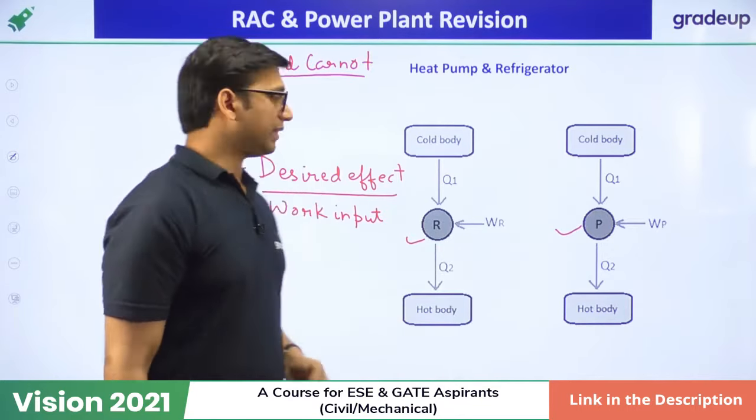Okay, so what will happen? This is based on expansion, so the enthalpy at this point will be equal to the enthalpy at this point because it is a throttling device.